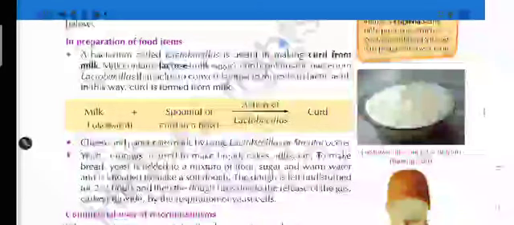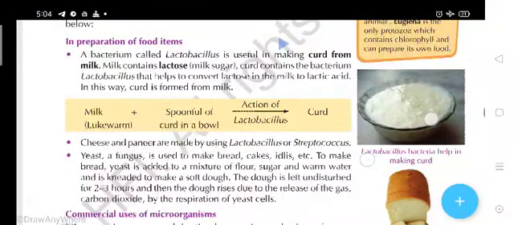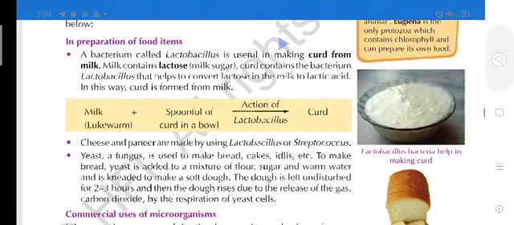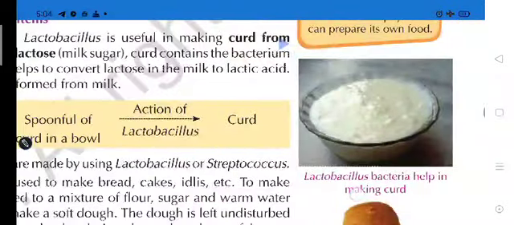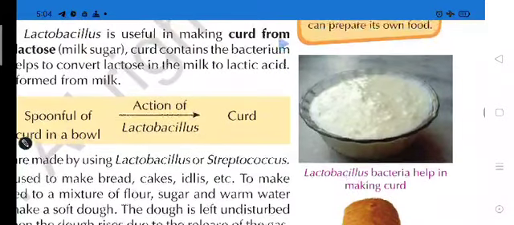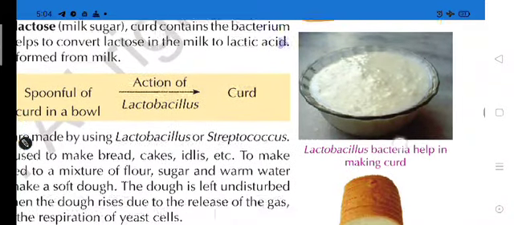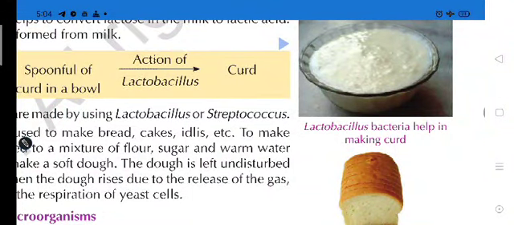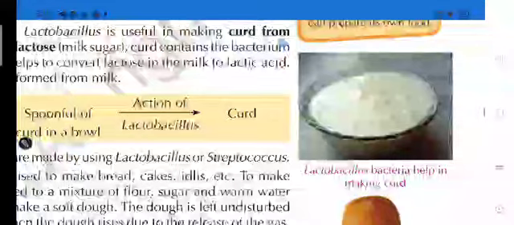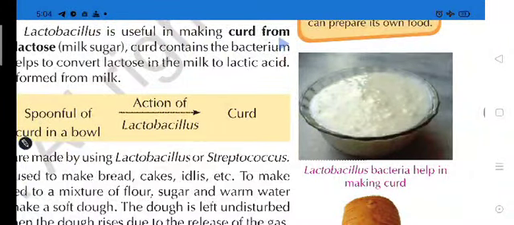Students, how can we prepare the curd? Here we can see a bowl. In this bowl we have added the curd in milk, and after 4-5 hours you will see the milk has been converted into curd due to the presence of lactobacillus bacterium.